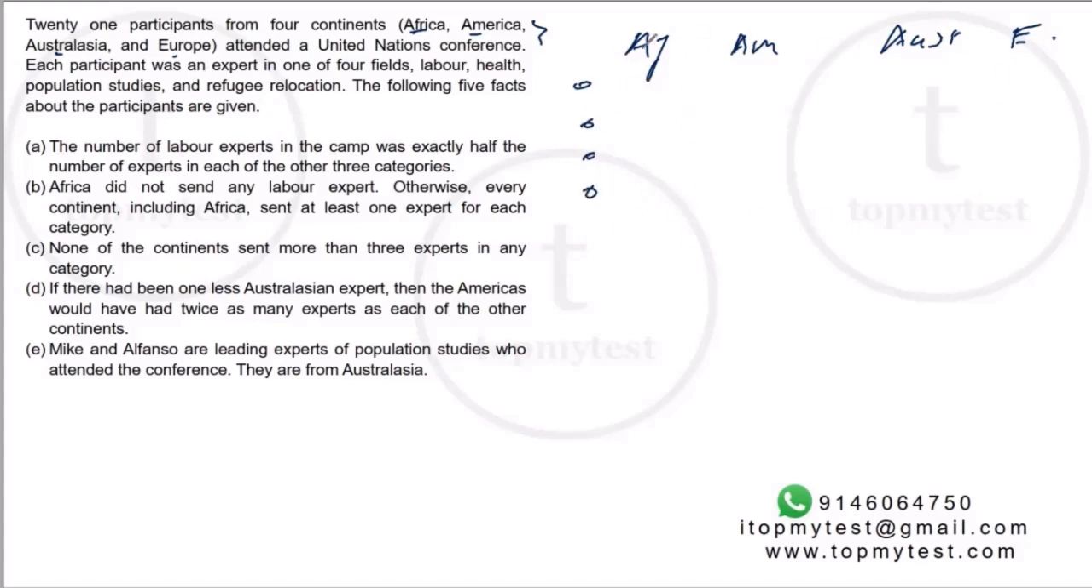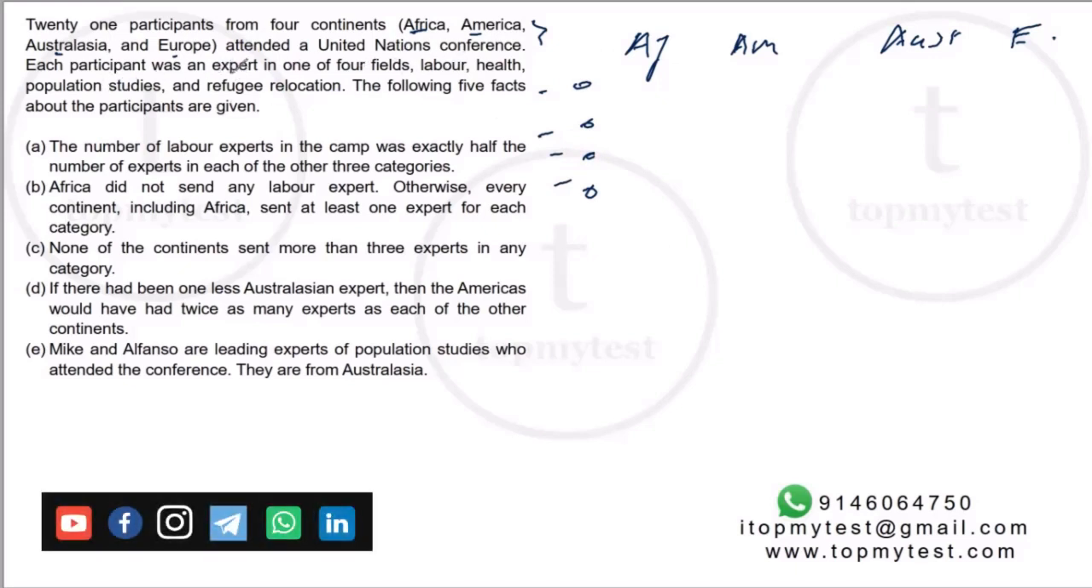Why can we say it's a matrix and not a Venn diagram? First of all, you have 4 fields, and it says that each of them is an expert in one field, right? And you have 4 continents. Obviously a person will be from one continent, not from 2 continents at the same time. So it looks like a matrix sort of a distribution. There are 21 people overall. The following facts are given about these people. So these are the statements which are given.